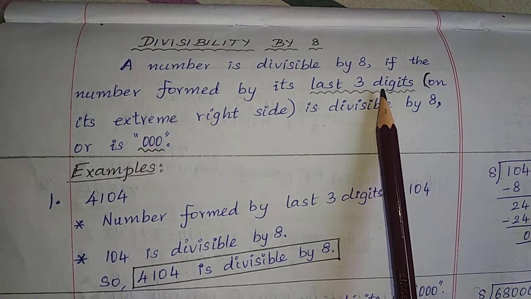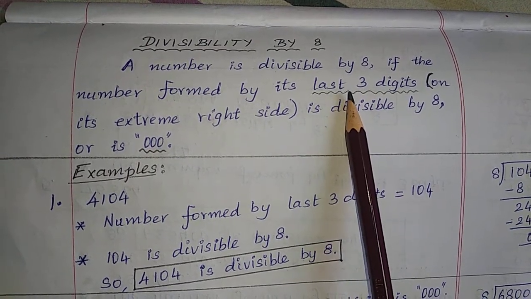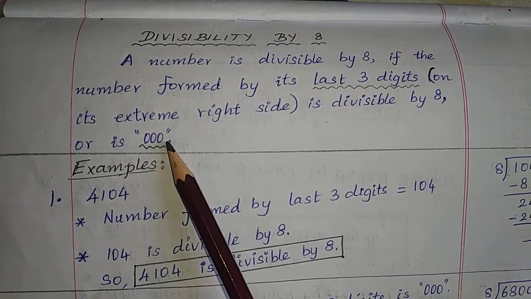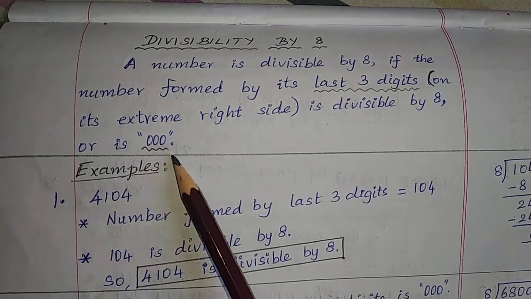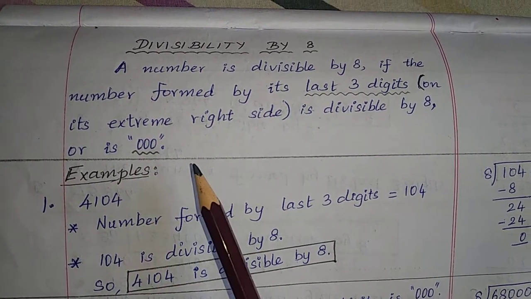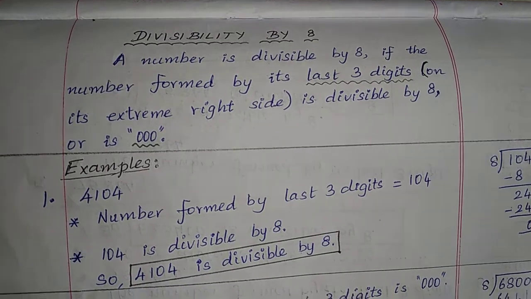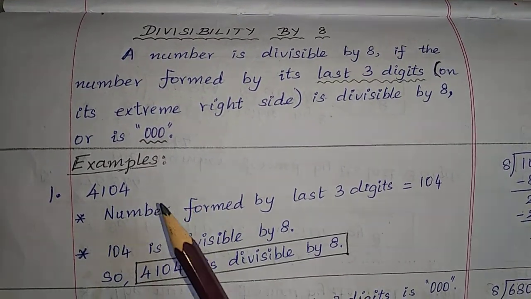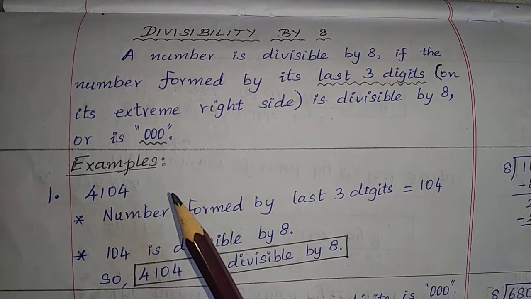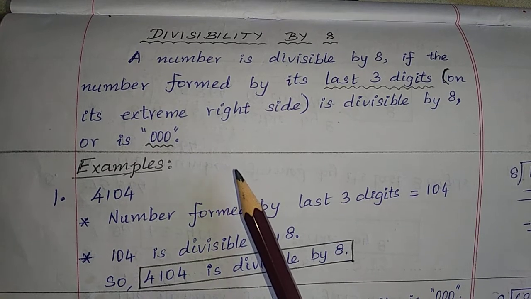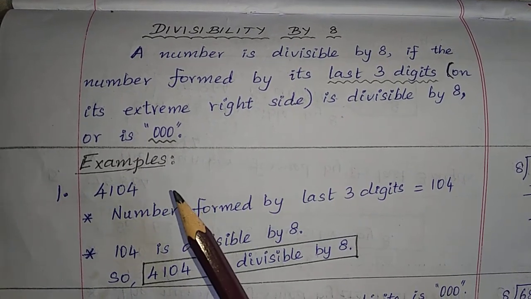And we have to check whether this new number is divisible by 8 or this new number is just 3 zeros. If this condition is satisfied, we can say that the given number is divisible by 8. Whatever be the number of digits in a given number, we don't need to divide the entire number by 8 just to say whether it is divisible by 8 or not.